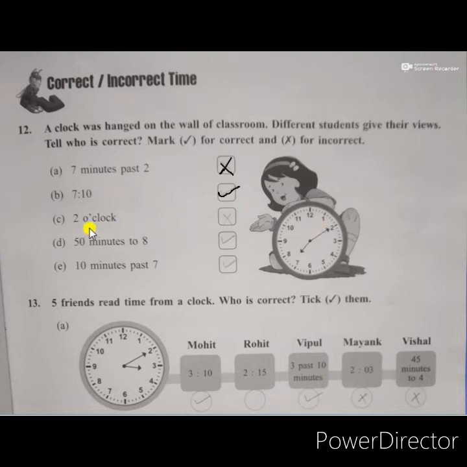So you tick there. Now another child is saying that it is 2 o'clock. So it is also wrong. Cross there. Now the fourth student saying that 50 minutes to 8. Yes, this time we can say this also because you see the minute hand. If you count to reach 8 o'clock, to reach at 12 number, it will take 50 minutes.